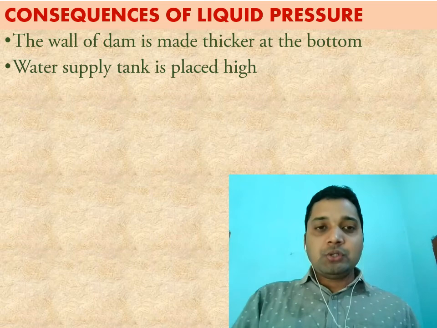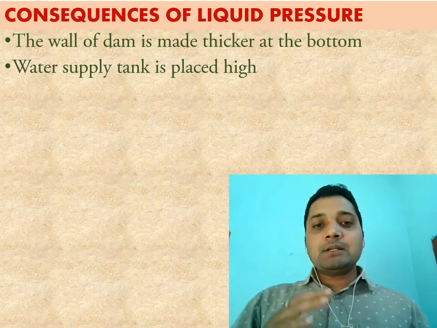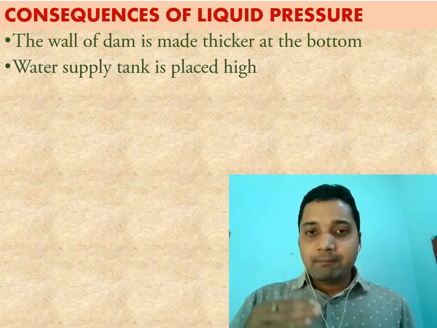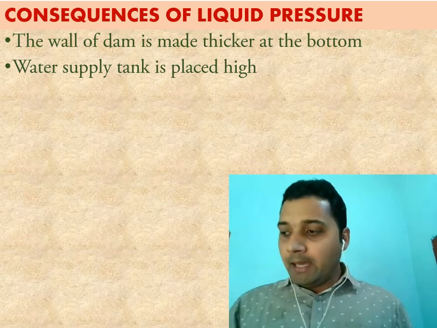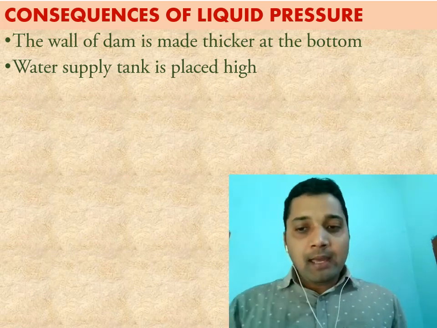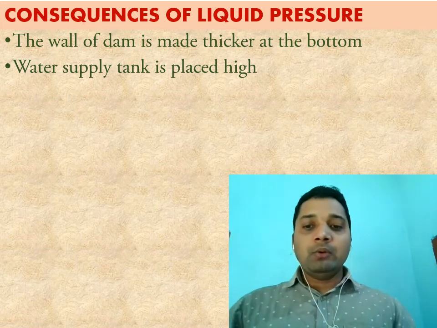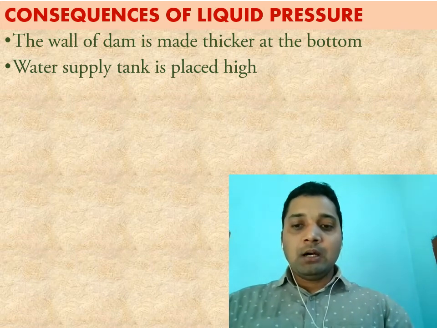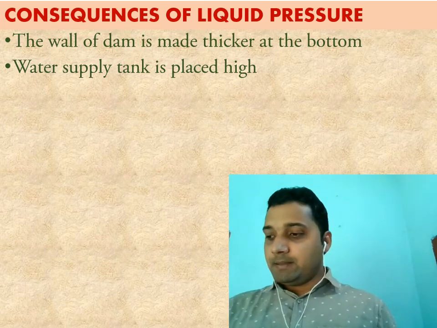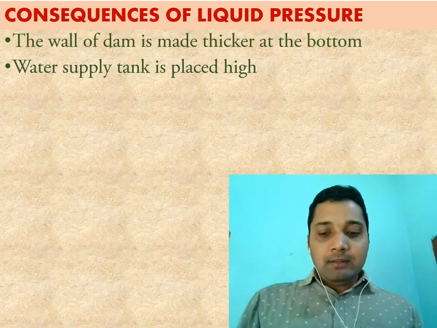With the pressure, the liquid will go to a larger distance. So that is the reason the water supply tank is always placed high. When the tank is kept high, the pressure of the liquid will be high and you can supply water to houses at a larger distance. So the height of the tank should be more.